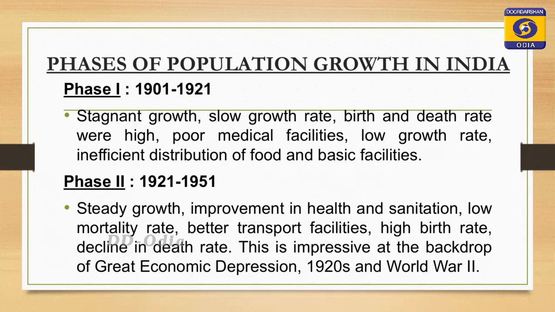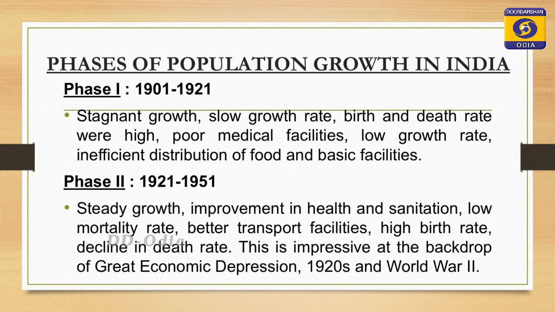Phase 1 is the phase of stagnant growth. In this phase, the growth rate was slow because birth rate and death rate were both high. Poor medical facilities, low growth rate and inefficient distribution of food and basic facilities were the phenomena of the first phase. In the second phase, that is 1921 to 1951, this phase is known as steady population growth.